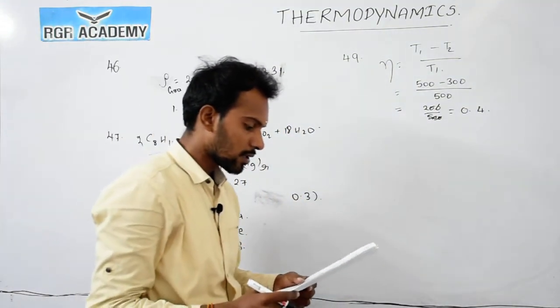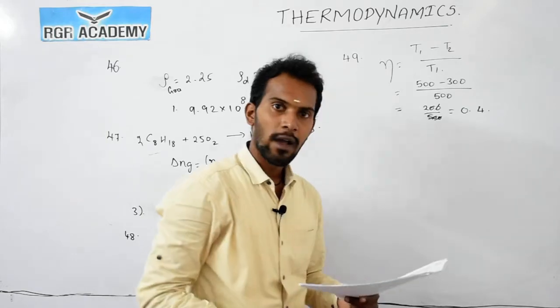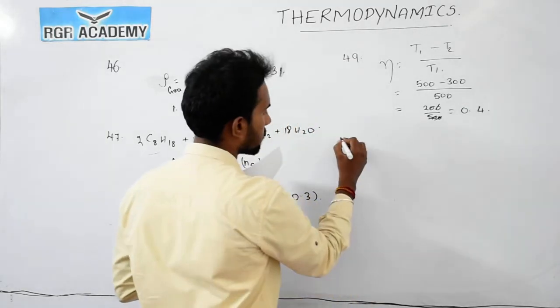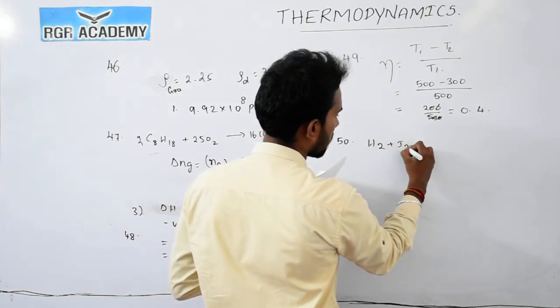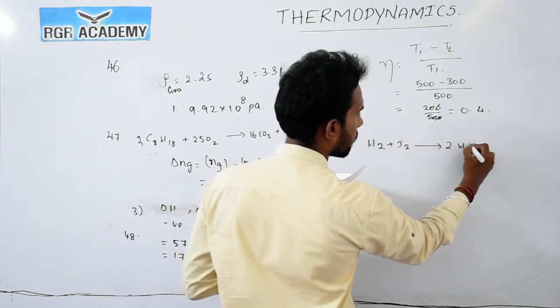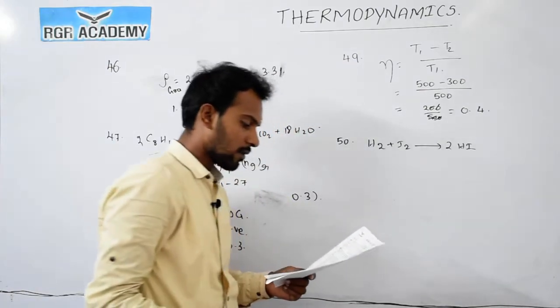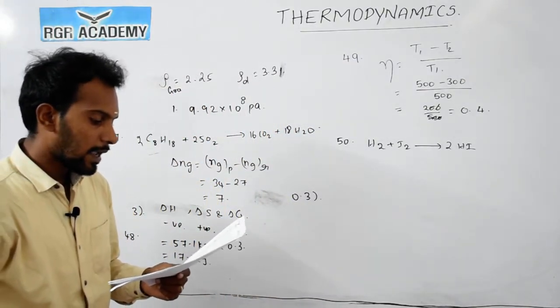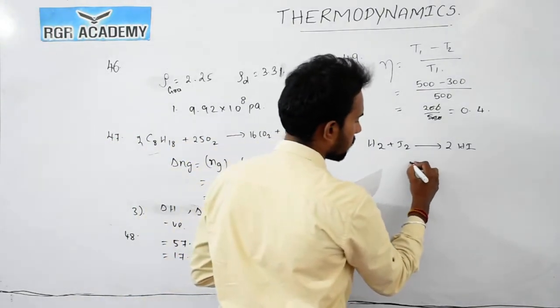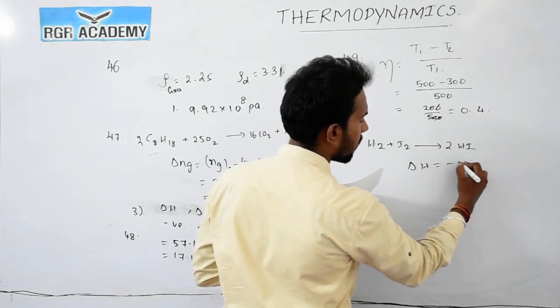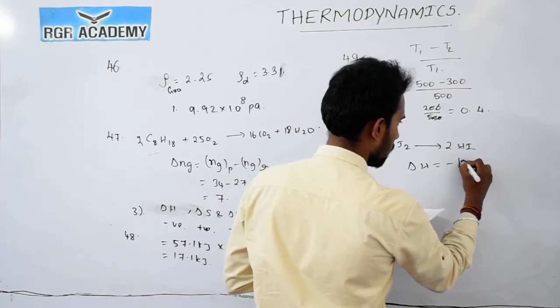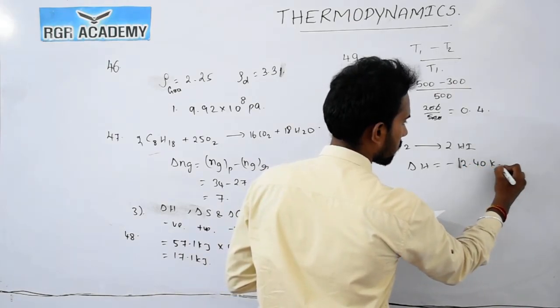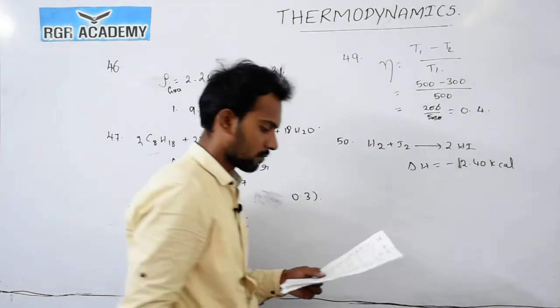Now see this question, question number 53. H2 plus I2 gives 2 mole of HI. The enthalpy of formation is minus 12.40 kilocalorie.